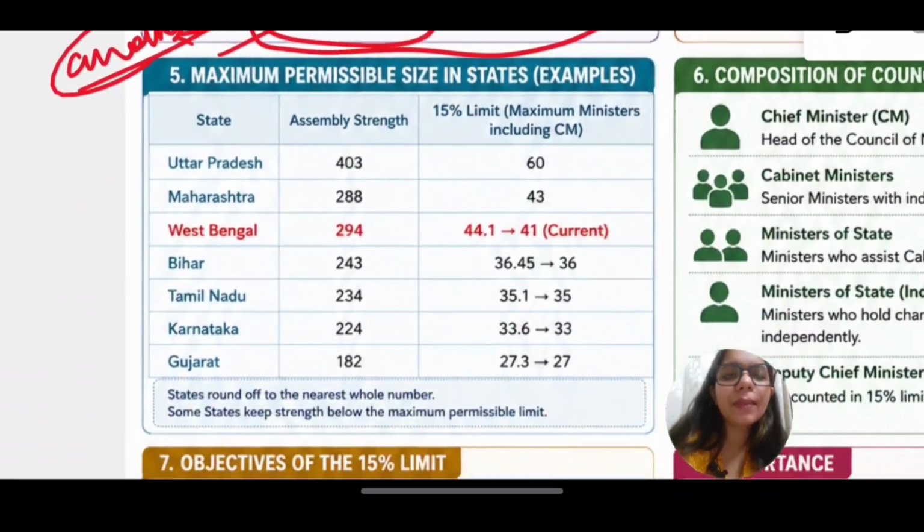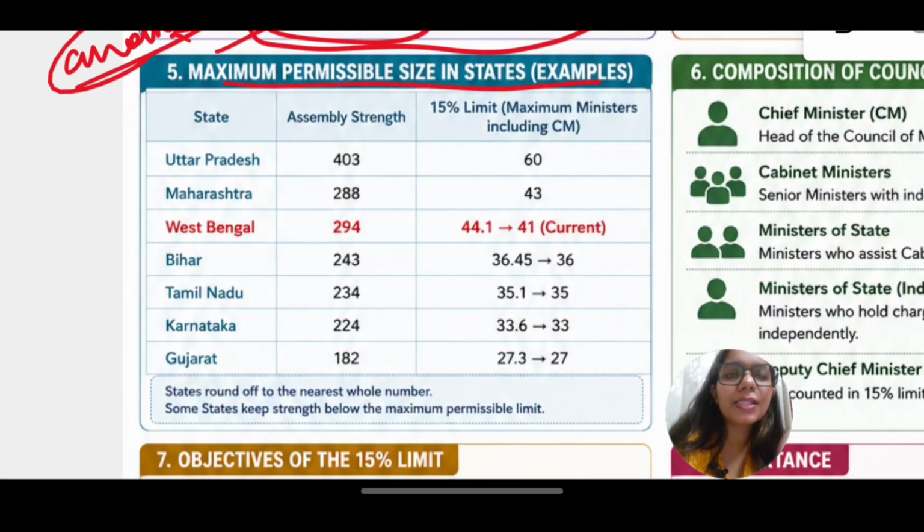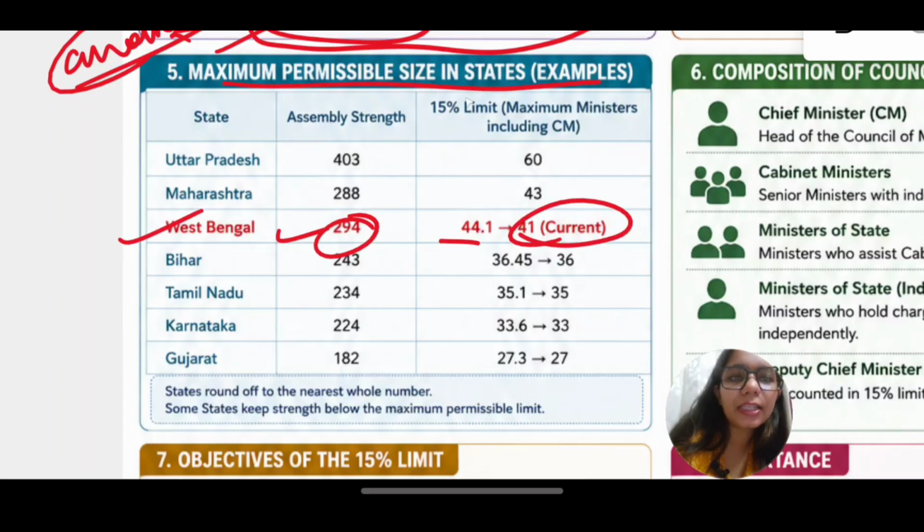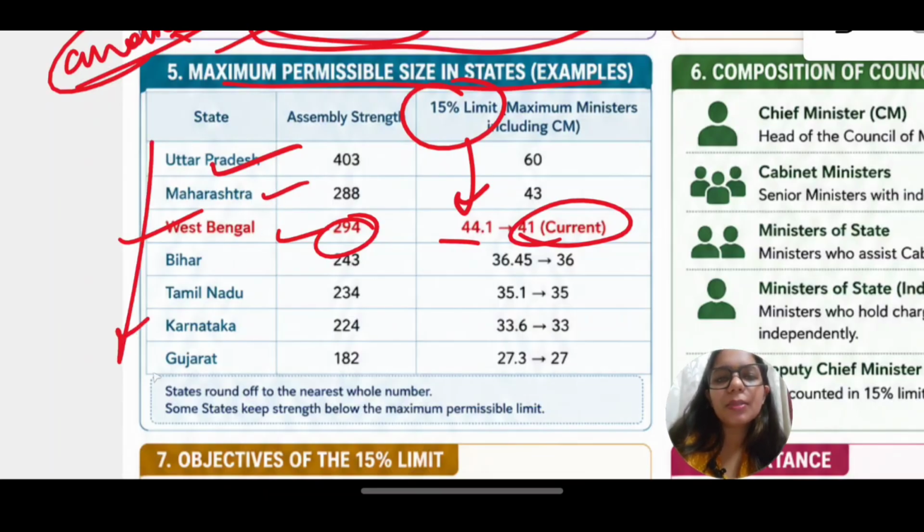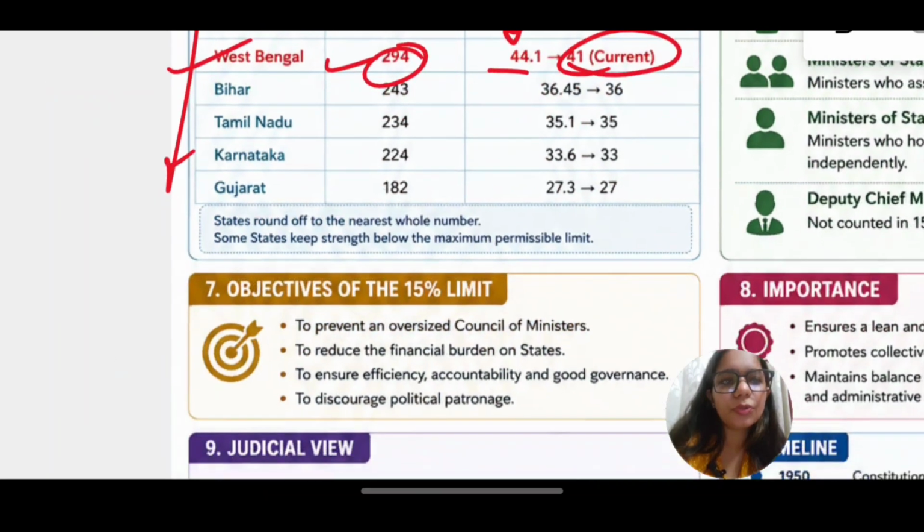Now let us see. This is the maximum permissible size in state. West Bengal, it's 294. Now this is the current, this is what we were talking about. 15% limit gives 44.1 as maximum strength. Currently we have 41 as the current state. Now you can see that Uttar Pradesh has maximum, then we have Maharashtra, and then we have West Bengal. So basically the precedence is important for you to know here.